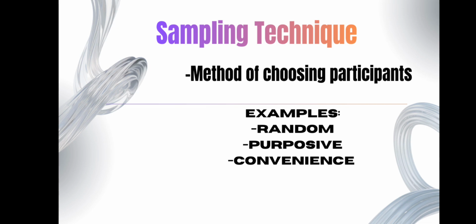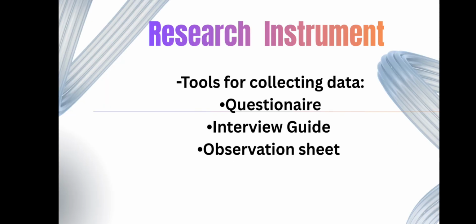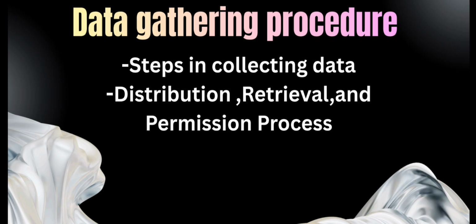The research instrument. Research instruments are the things you use to collect data. For example, questionnaire, a list of questions to ask people. Second, interview guide, a list of topics to talk about during an interview. Third is observation sheet. Observation sheet is a form to write down what you see.